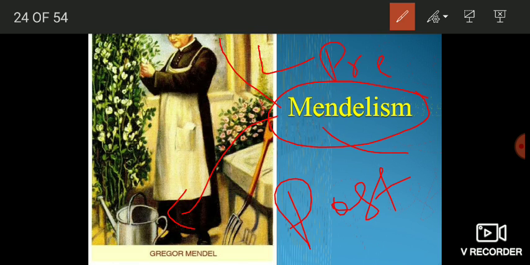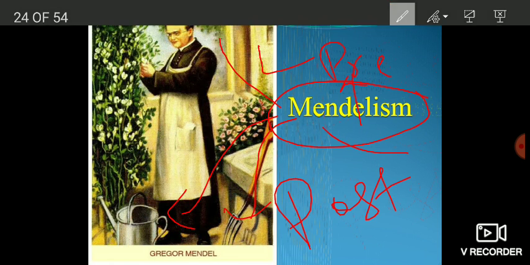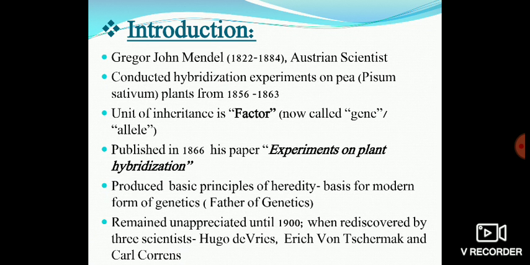Prior to Mendel, some workers came up with some hypotheses and theories, but unfortunately, for one reason or the other, their theories got rejected. Mendel was the first person who used mathematics in his calculations, who used mathematical tools in his research, and ultimately this led Mendel to the right conclusions. First of all, the life of Mendel and the experiments he performed to arrive at the